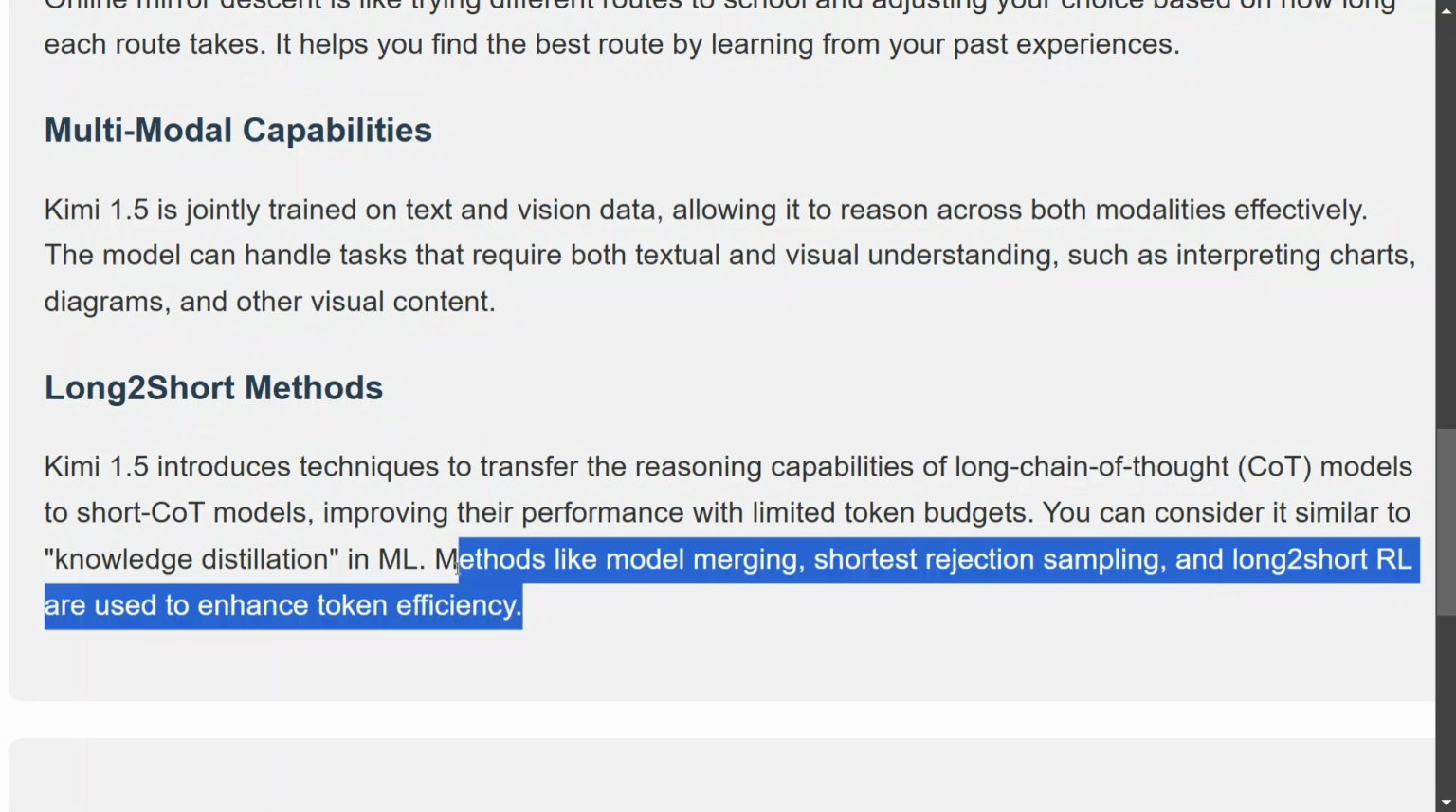They have introduced multiple methods for this, like model merging, shortest rejection sampling, and long to short reinforcement learning methods to implement this particular methodology for transferring long chain of thought capabilities to short chain of thought capabilities.